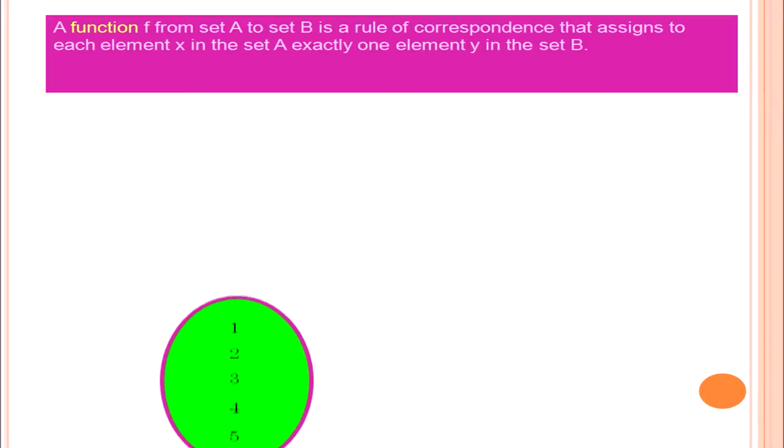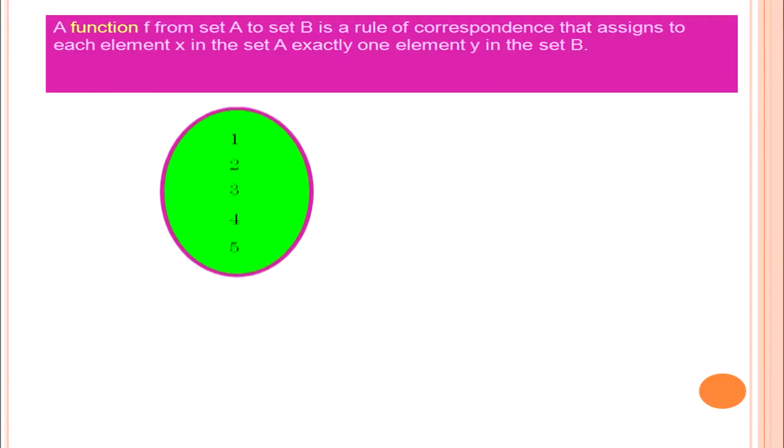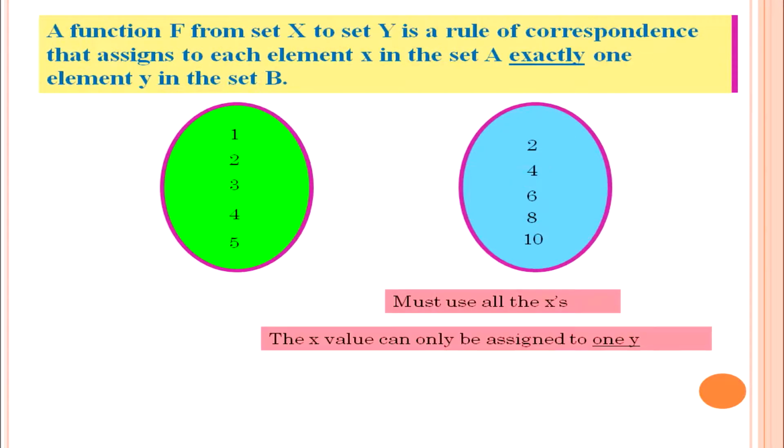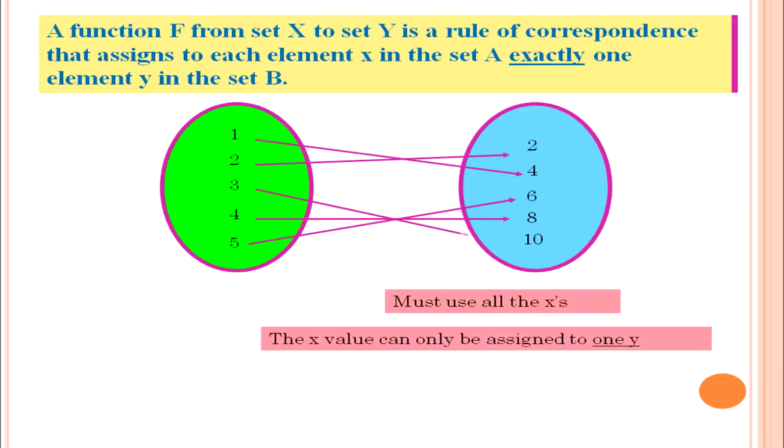Let us see two different sets. The elements of the first set are 1, 2, 3, 4, 5. The elements of the second set are 2, 4, 6, 8, 10. When we are talking about a function, how will we observe how the elements are associated with each other? Here 1 is associated with 4, 4 is associated with 8, 2 is associated with 2, 5 with 6, 3 with 10.